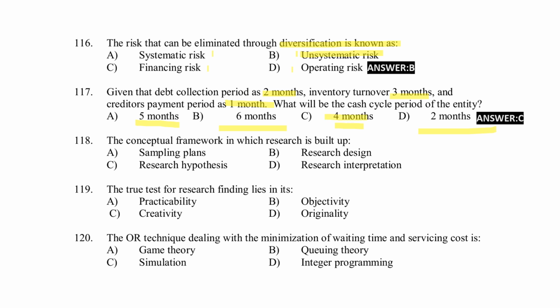The conceptual framework in which research is built up is called option A, sampling plan. Option B, research design. Option C, research hypothesis. Option D, research interpretation. Right answer option B, research design. Next, the true test for research finding lies in its practicability, objectivity, creativity, originality. Right answer option B, objectivity.